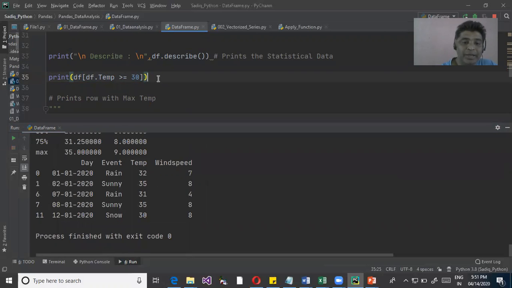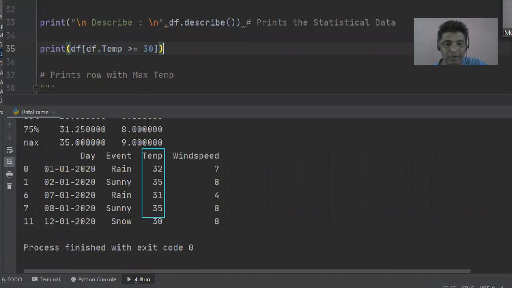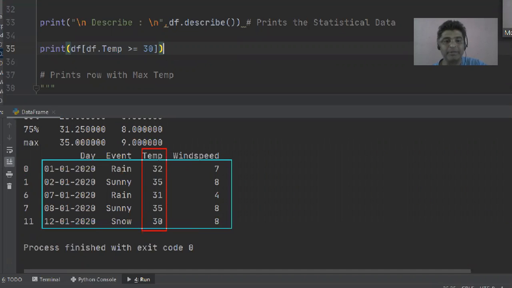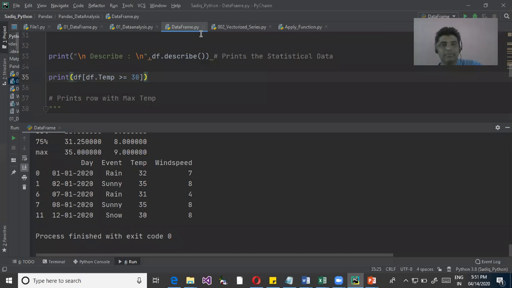Again, when you see here, it is applying the filters, so it is like applying a where clause. What I'm doing here is trying to filter the data.